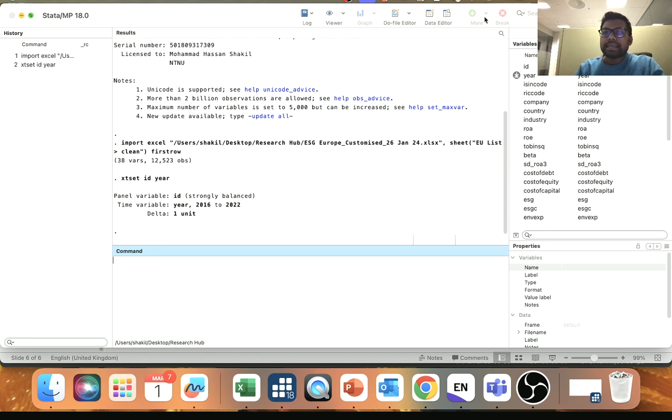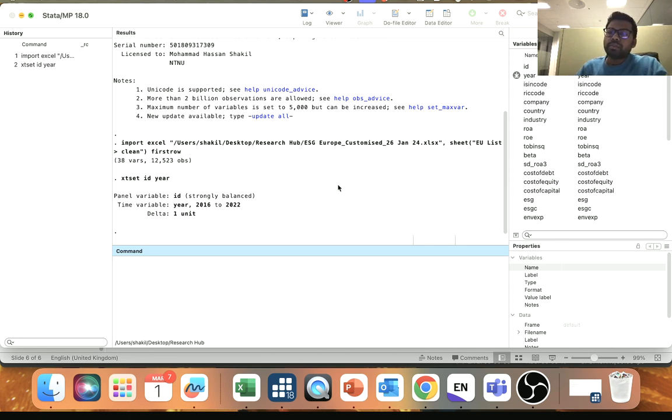Now the next thing is you need to do a few things. In your data there could be some extreme values, also called outliers. Some people drop the outliers, but there's another way: you don't need to drop the outliers, you can trim them.